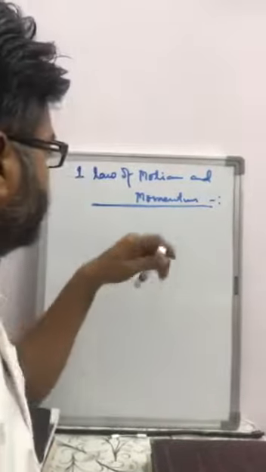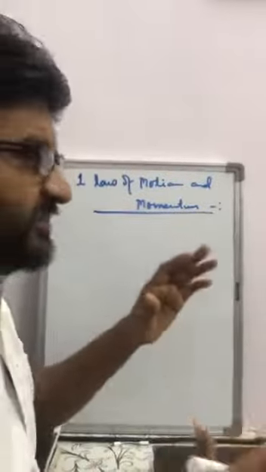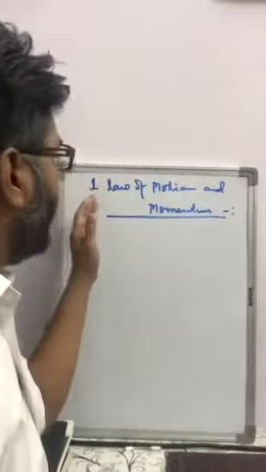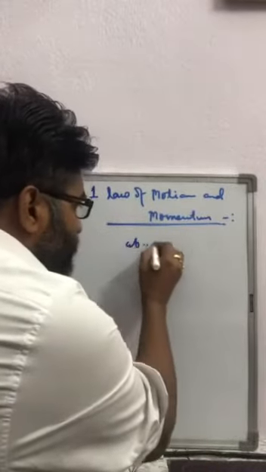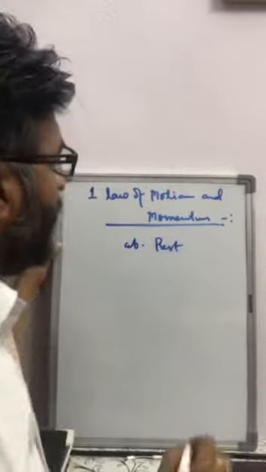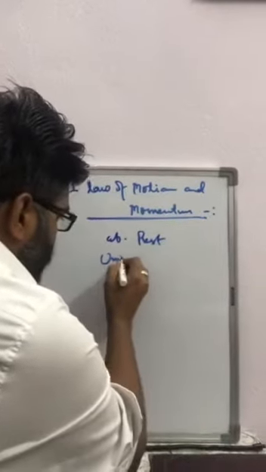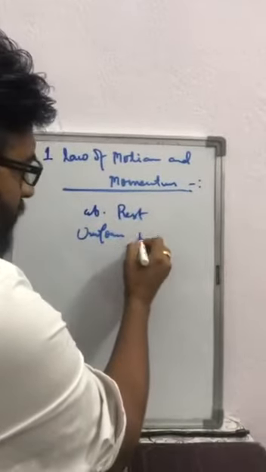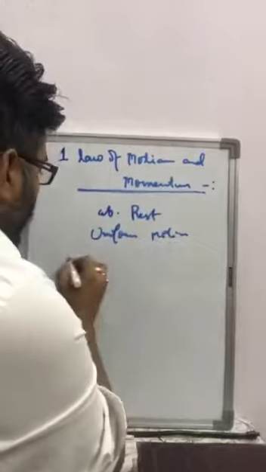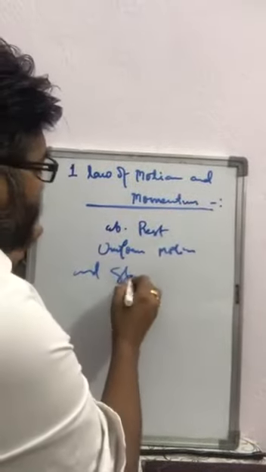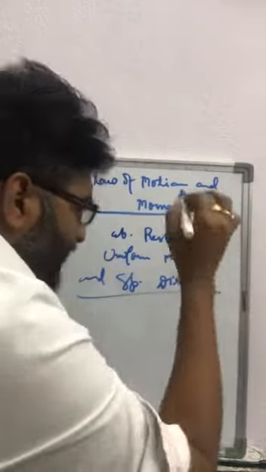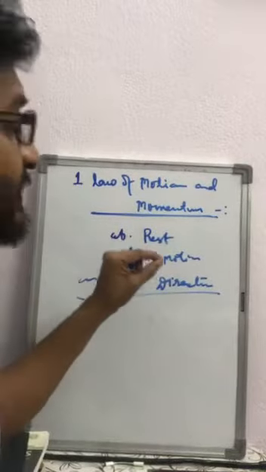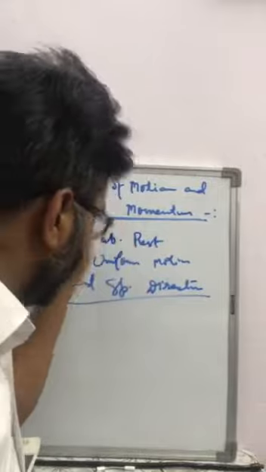According to Newton, it is absolutely right that every body maintains its state of absolute rest, uniform motion, and a specific direction unless an external agency is applied on it.